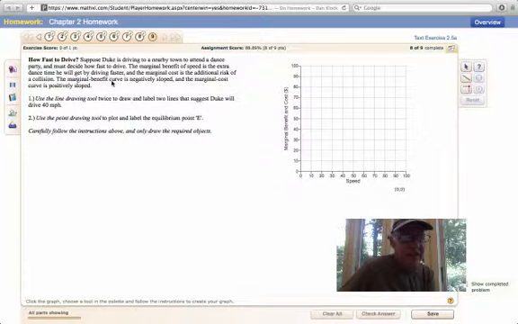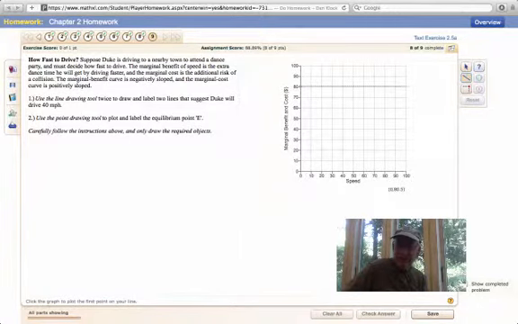The marginal benefit curve is negatively sloped, right? And the marginal cost curve is positively sloped. So I'm going to do the marginal benefit curve first. It's negatively sloped. Use the line drawing tool twice to draw and label the two lines that suggest Duke will drive at 40 miles an hour. So I want to intersect both lines at 40 miles an hour. Again, the marginal benefit curve is negatively sloped. Let me draw that one first.